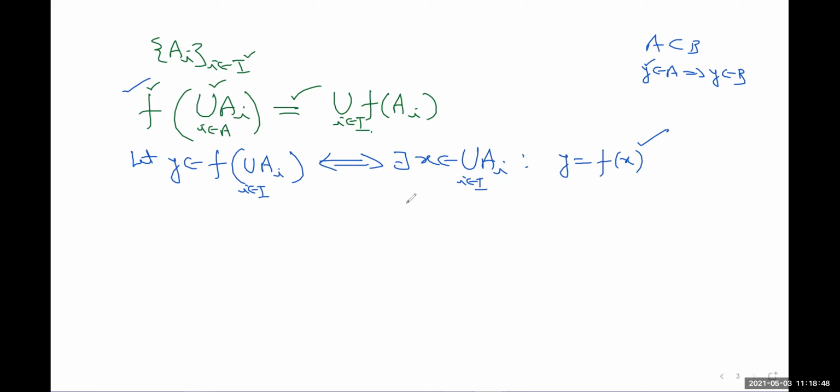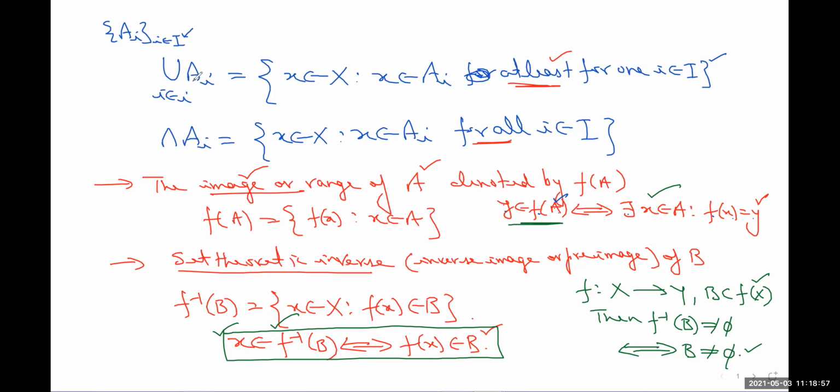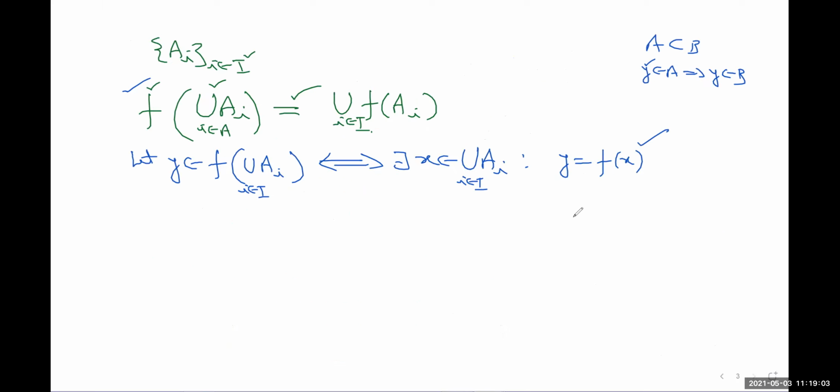All these things are related to definitions. Now use this: when x belongs to the union of A_i, x belongs to at least one A_i. So there must exist some i from the index set such that x belongs to A_i, and for that x, y must be equal to f(x). That is, there exists i belonging to the index set such that x belongs to A_i and y is equal to f(x).